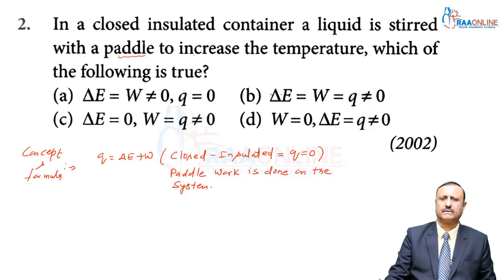So my dear students, that means W is not equal to 0, because work is done. When work is done on the system or by the system, it means W is not equal to 0, and hence the internal energy of the system increases, because it is given that the temperature increases.